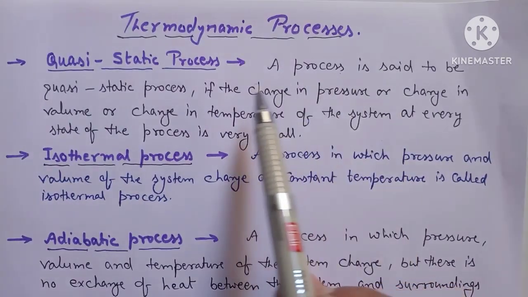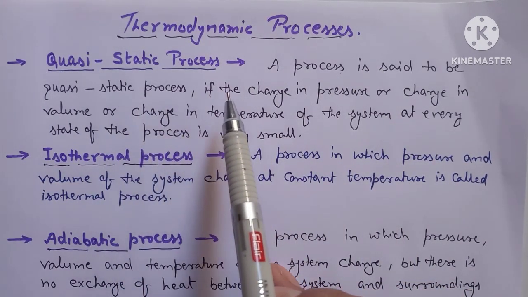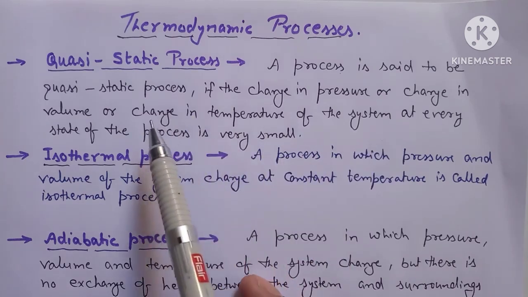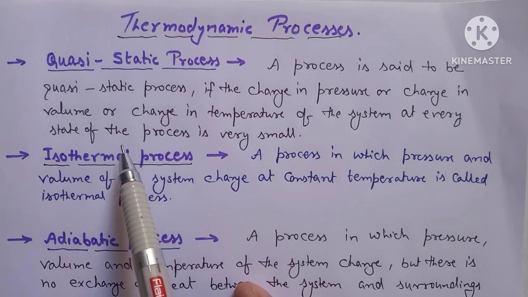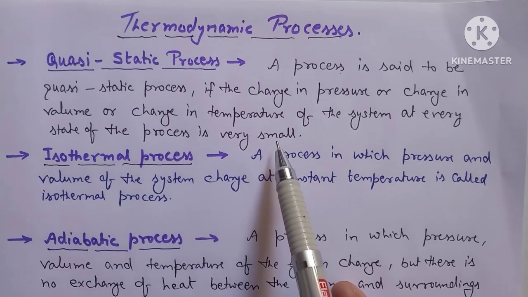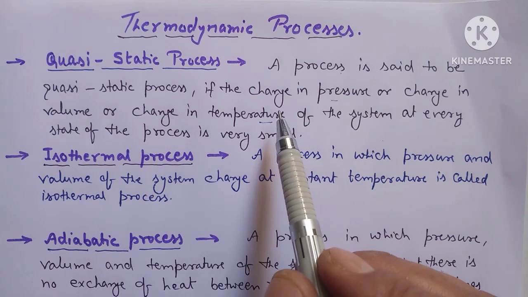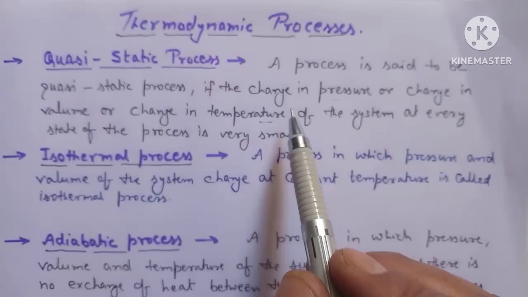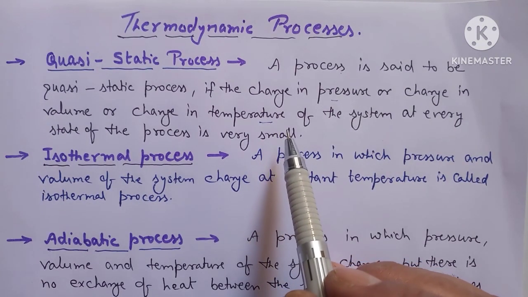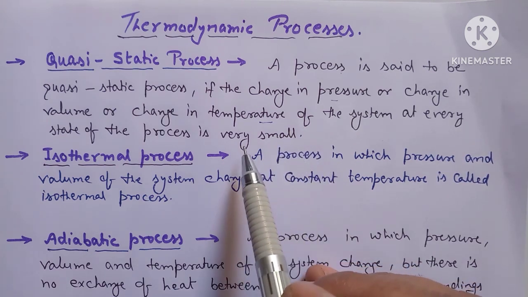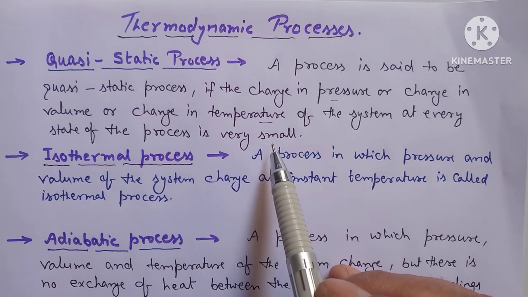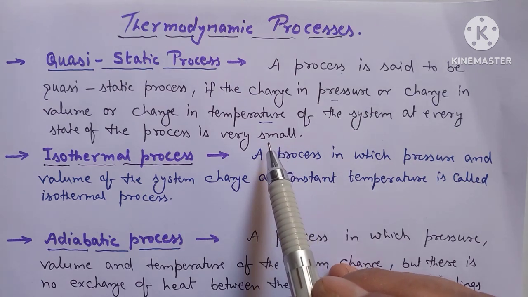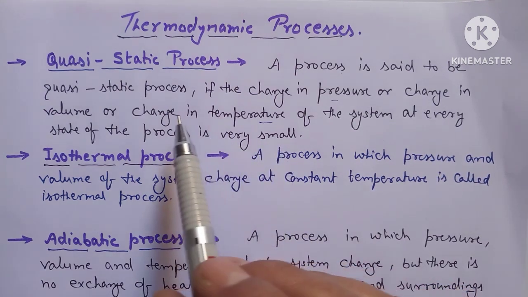A process is said to be quasi-static process if the change in pressure or change in volume or change in temperature of the system at every state of the process is very small. In other words, we can say that in a process, if the change in pressure, change in temperature and volume of the system at every state of the process is very small, there is a small change in pressure, volume and temperature of the system, then that process is known as quasi-static process.